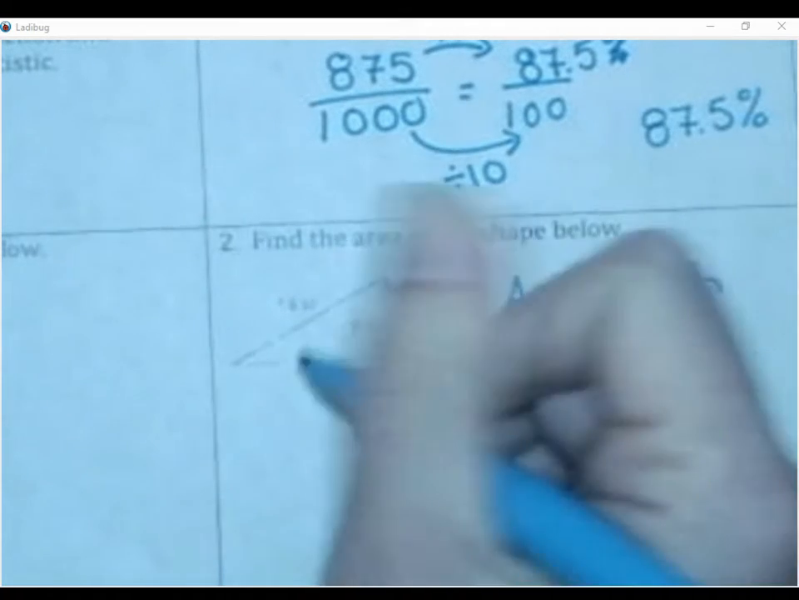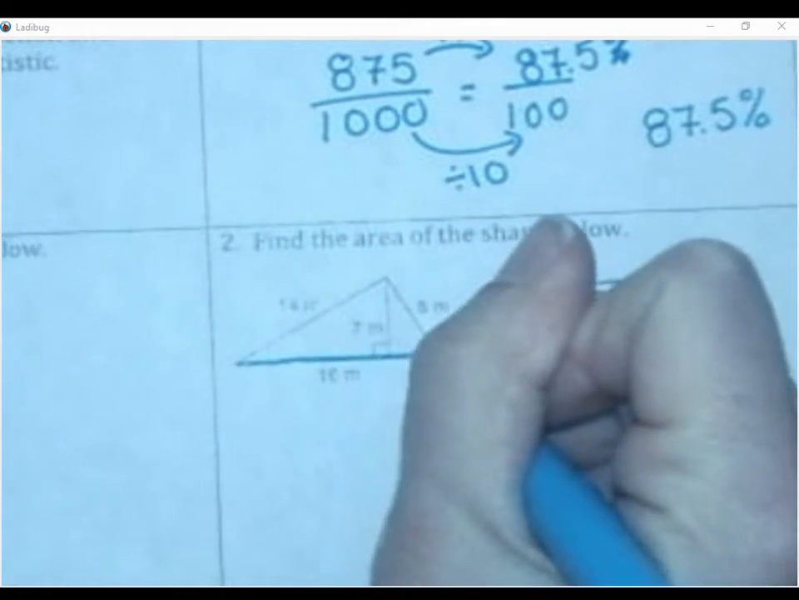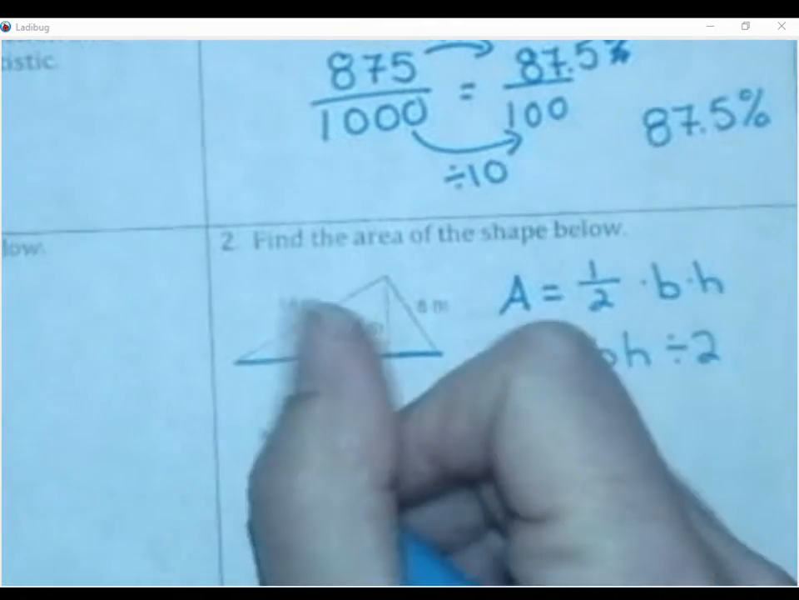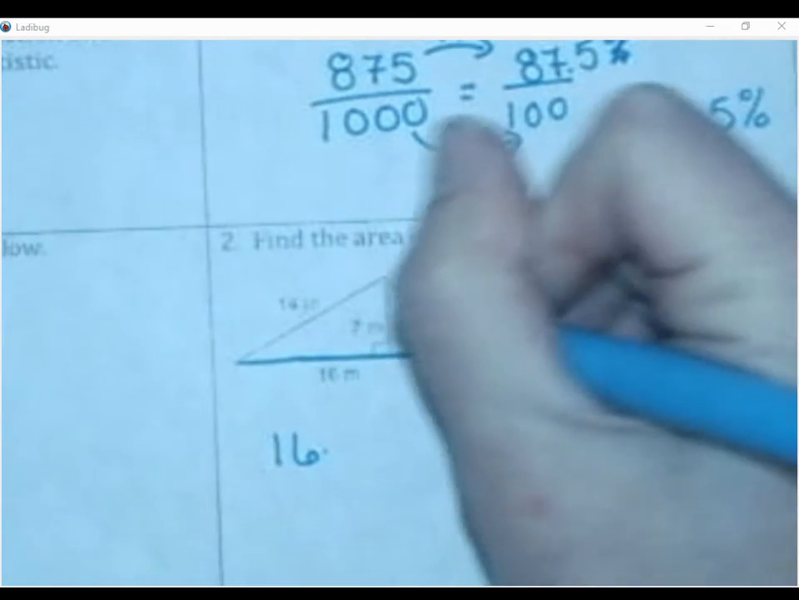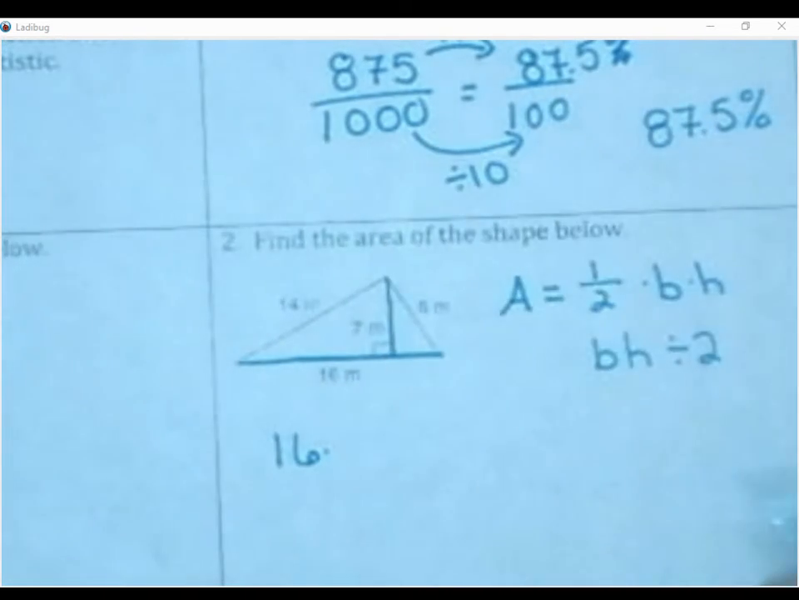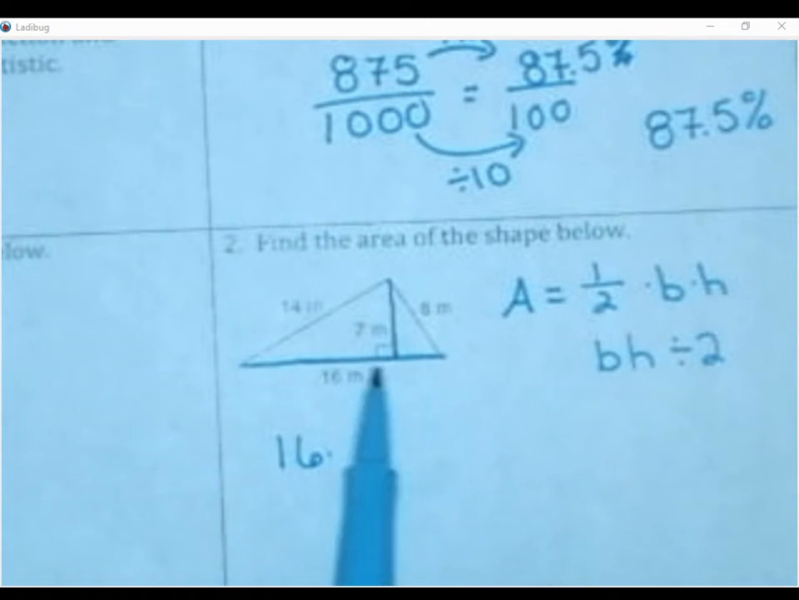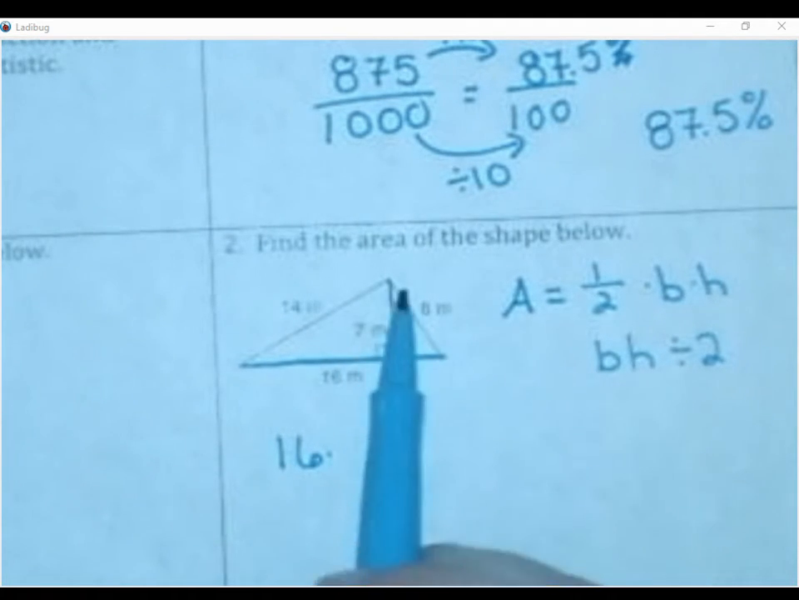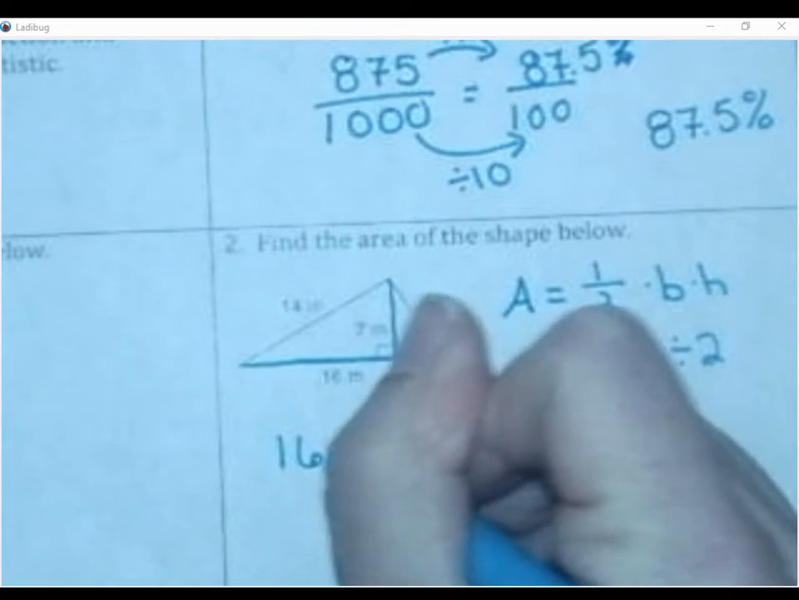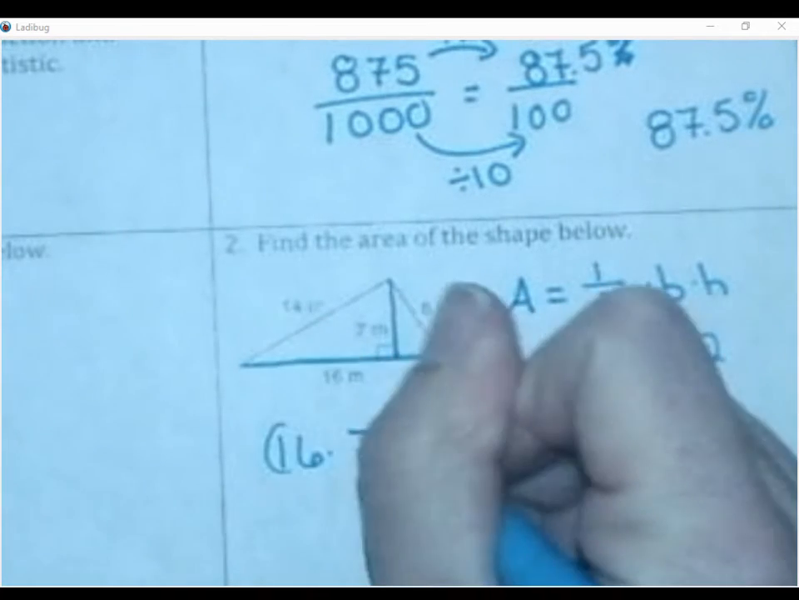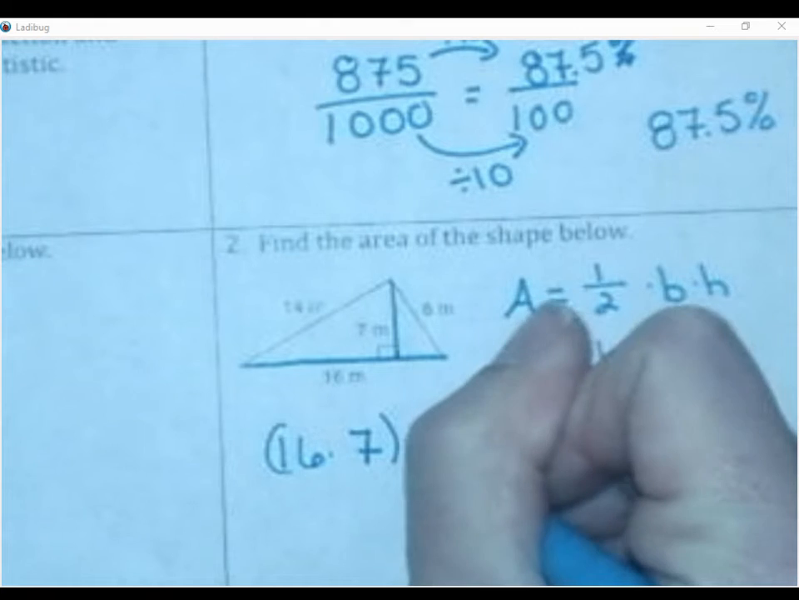Your base is right here. It is 16. So we're going to have 16 times my height, which is here in the middle. Remember, for height, it can't be slanted, just like at the doctor's office. When they measure your height, you need to be standing straight up and down. Times 7, and then I know a lot of you guys are doing divided by 2.